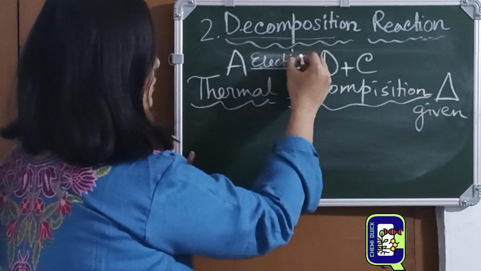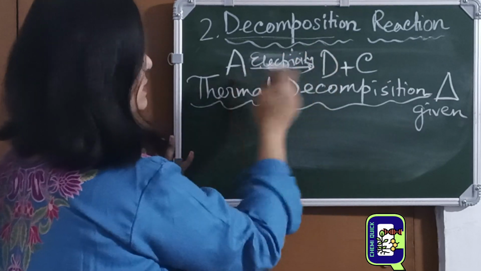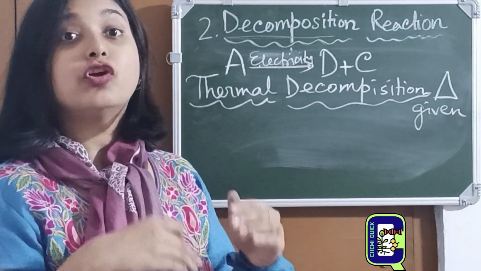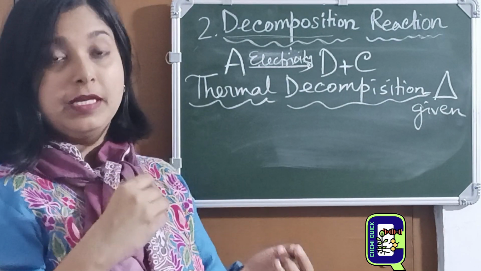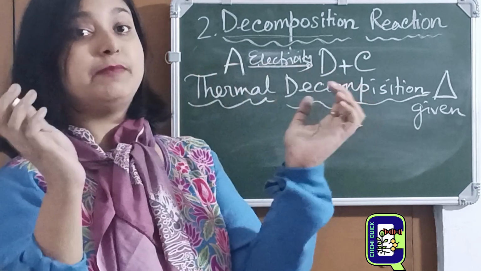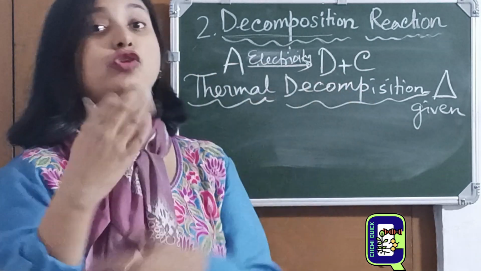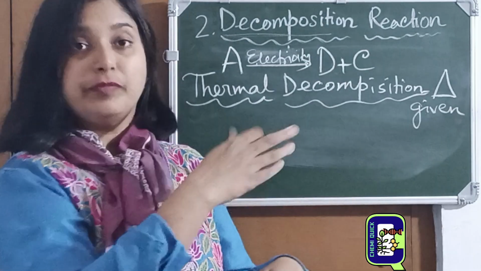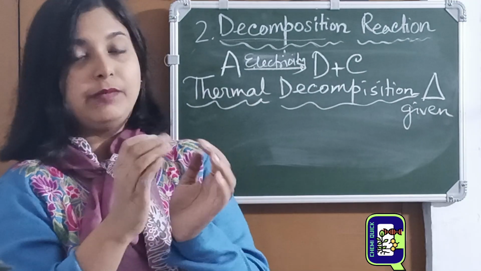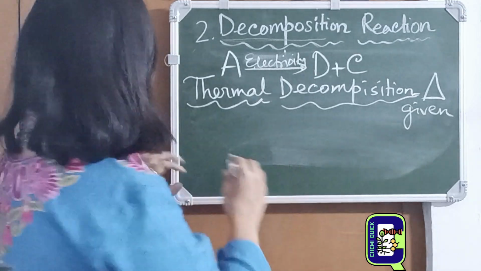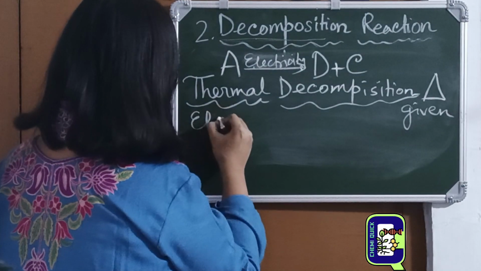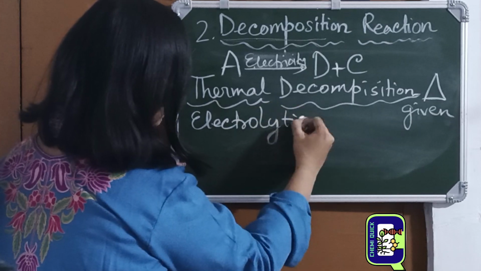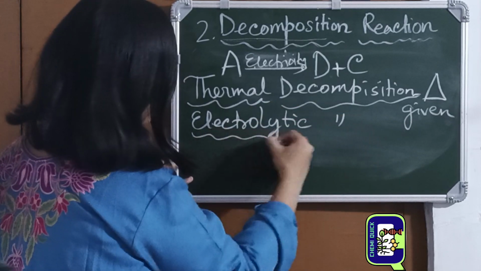If electricity is passed and the substance breaks down into many, then it is called electrolytic decomposition. Lytic always means break down. Lysosomes break down the other parts. So electrolytic decomposition is when electricity is used.